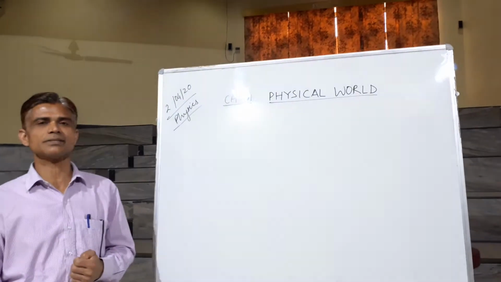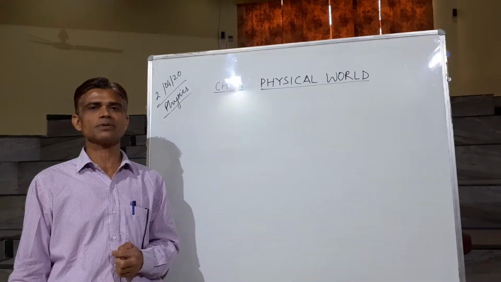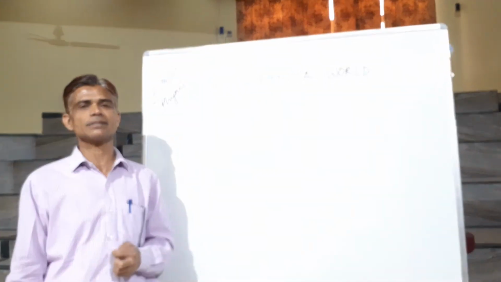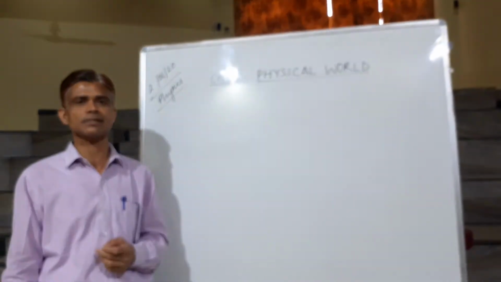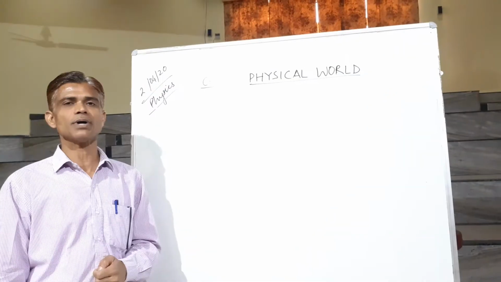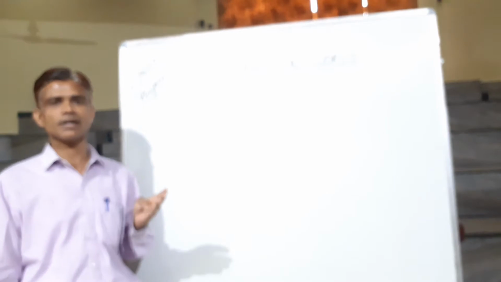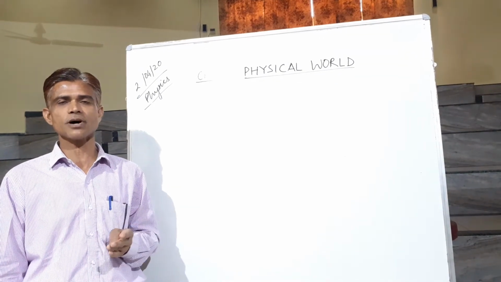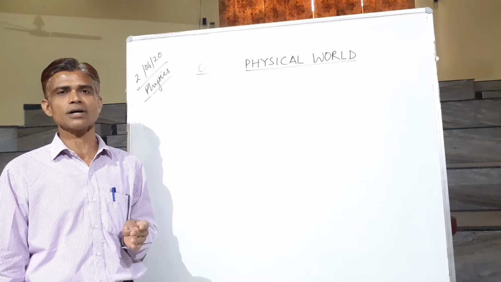Before we start this chapter, I will advise you to go through the 5 chapters of physics which we studied in class 9. You should revise these 5 chapters, because the same 5 chapters are in the class 11 syllabus. They were motion, force and laws of motion, gravitation, work and energy, and sound.